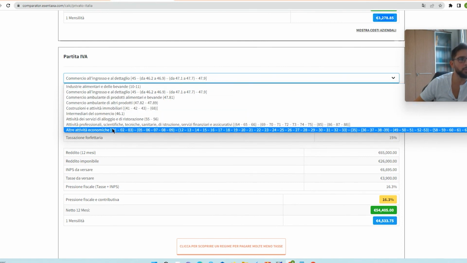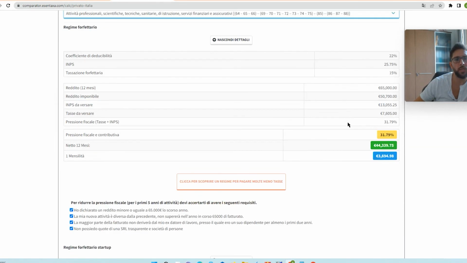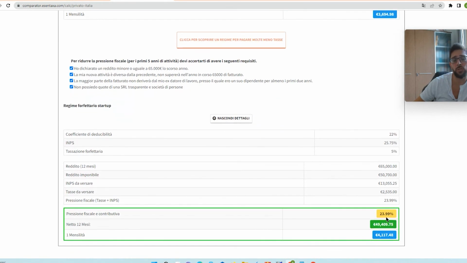Again, a general economic activity would be like this one, for example, with this digit range, and the taxation is 23%, almost 24%, which is a little bit higher, because the Italian state assumes that if you are a trader, if you're running a business and e-commerce, you have a big amount of deductibility, while if you're just a consultant, of course, the deductibility is the default one.